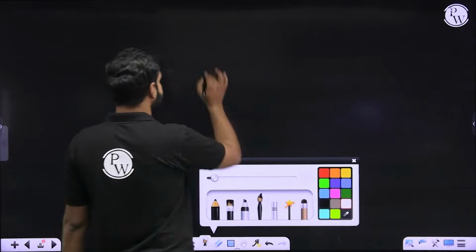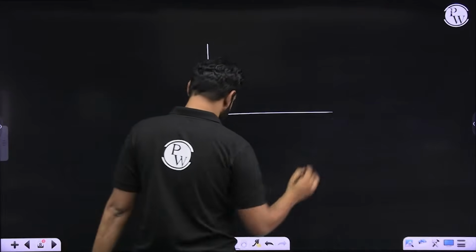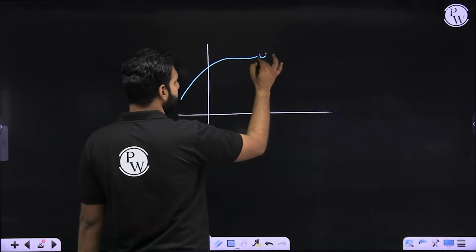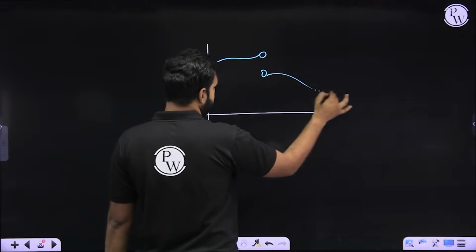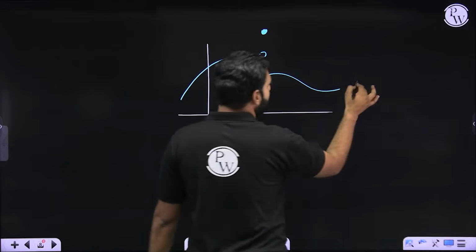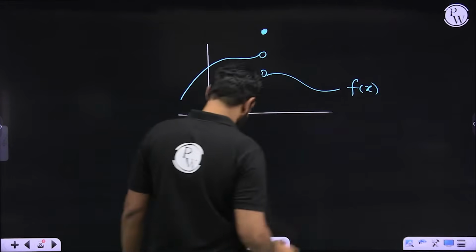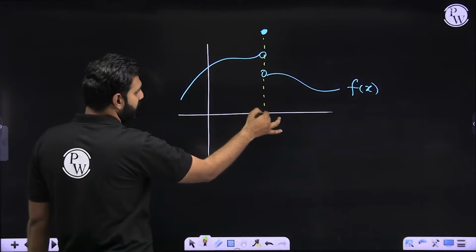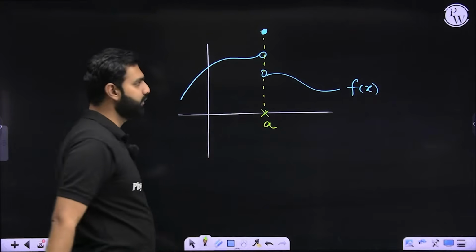For example, let's say here we have another function. And let me draw its graph like this. Let's say this function goes like this and then this, and it is defined like this. So this is the graph of the function f of x, right? This is the graph of the function f of x. And this is a point A on the x-axis. I hope there is no confusion on it.